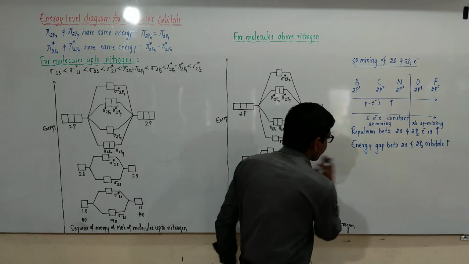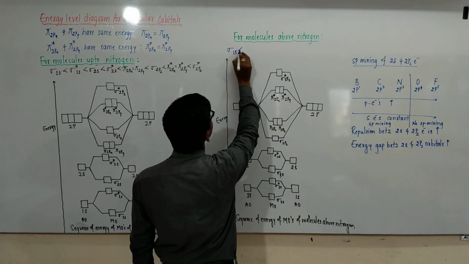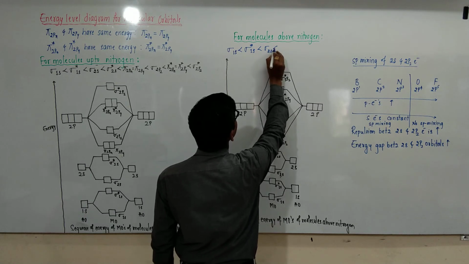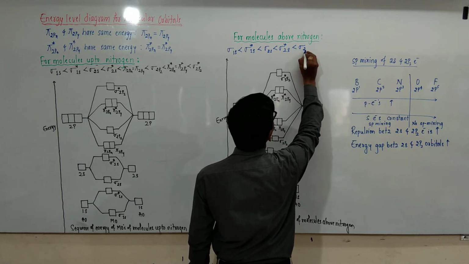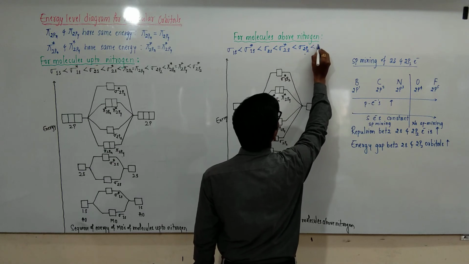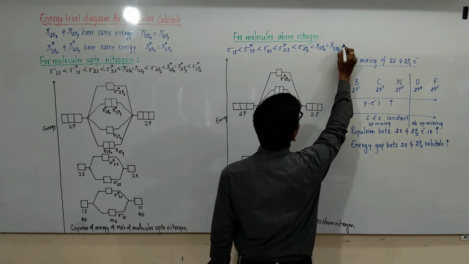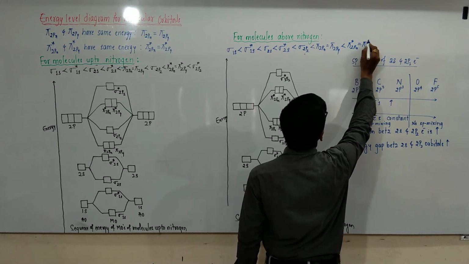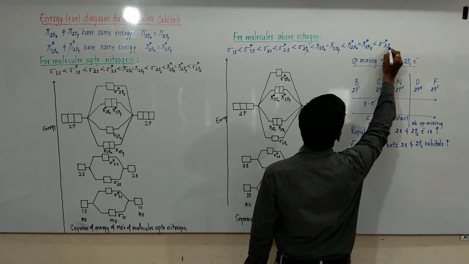Like this, the electronic configuration is sigma 1s, sigma star 1s, sigma 2s, sigma star 2s, sigma 2pz, pi 2px equal to pi 2py, pi star 2px, pi star 2py, sigma star 2pz.